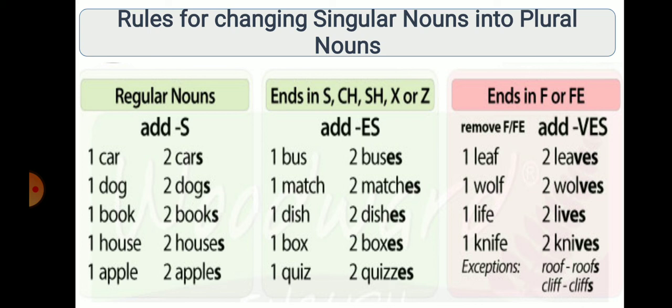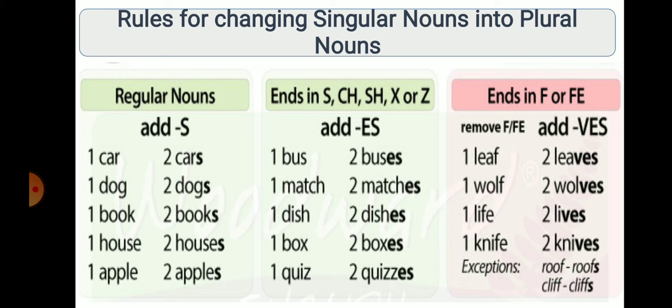Another rule, by adding es, and es will be added only to the noun which ends in s, ch, sh, x or z. Means if the singular noun ends with s, then we have to add es. If it ends with ch also, sh, x or z, then only we are going to add es and make the plural.